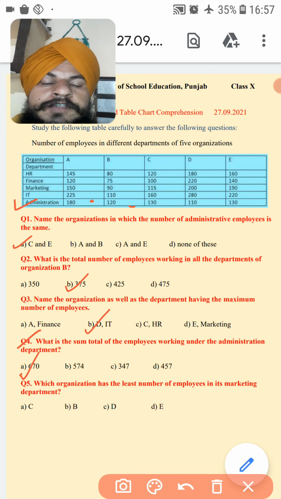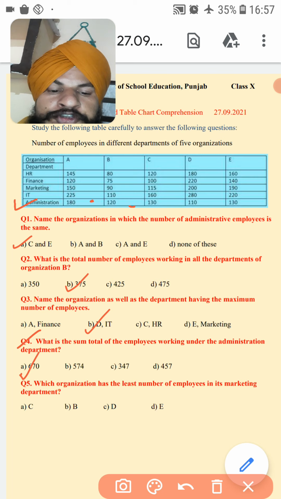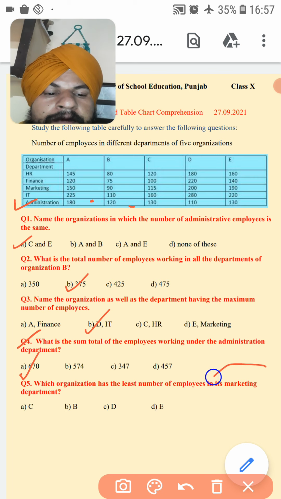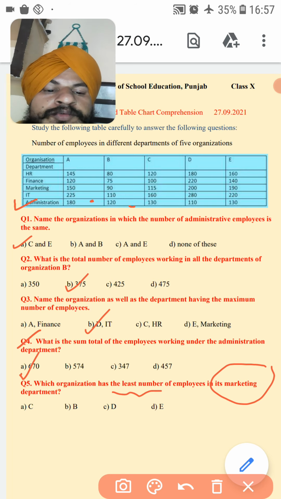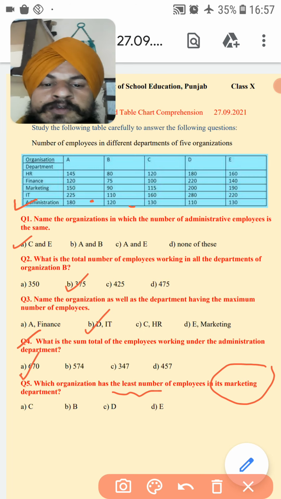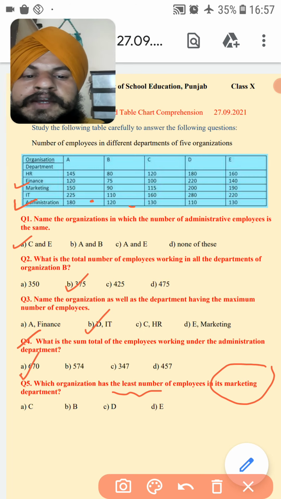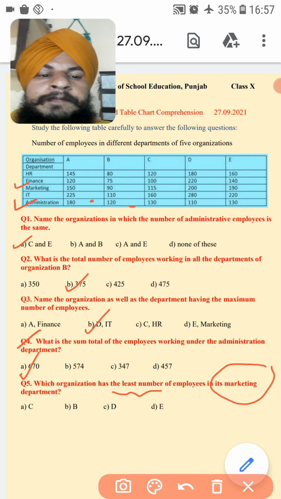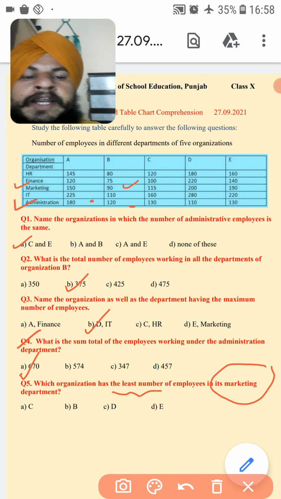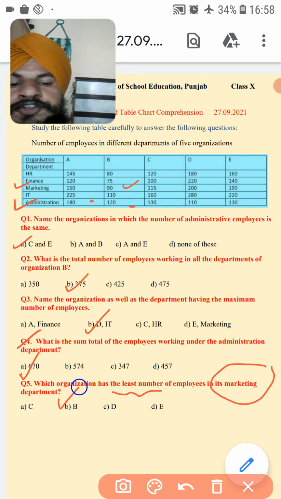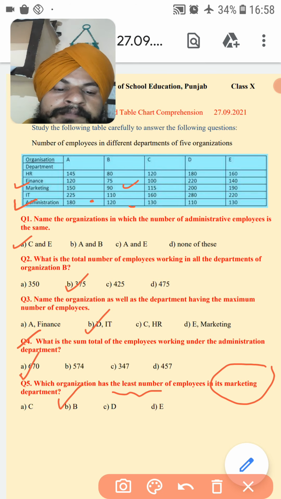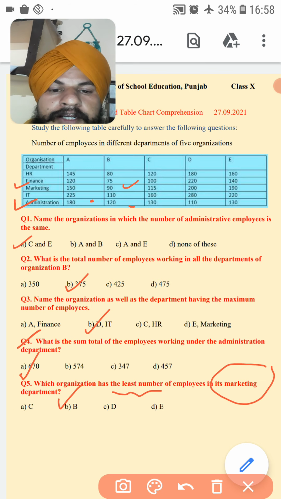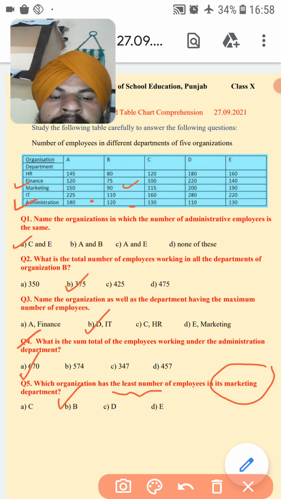Question 5, which organization has the least number of employees in its marketing department? Least means the minimum. So we will see the marketing row: 150, 90, 115, 200, 190. So 90, organization B has the employees in the marketing department that are the fewest. Option B is the correct answer.